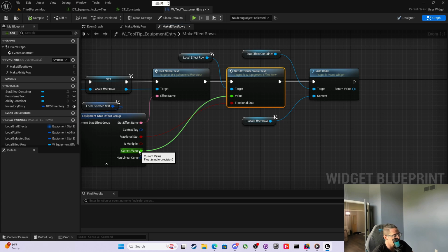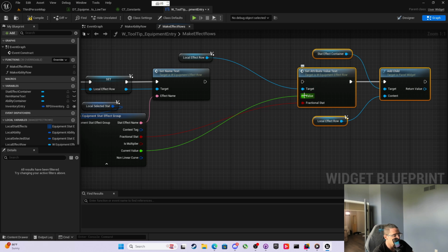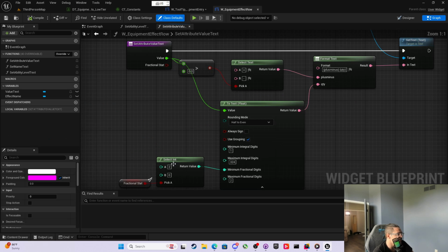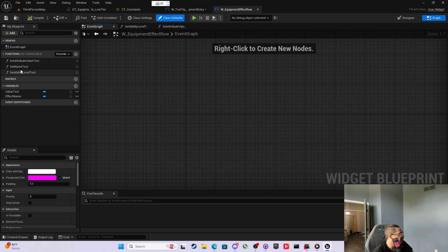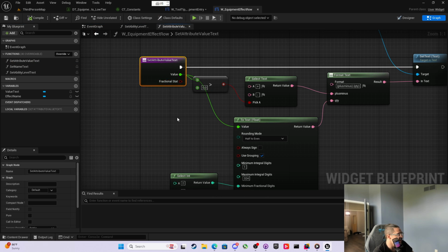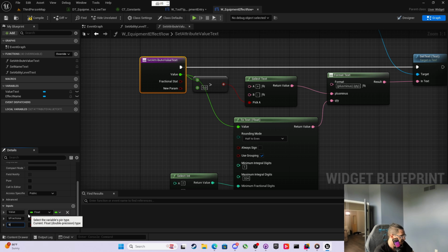The only thing is the current value is hooked up to show what it is based off of a fractional stat. So now we're going to need to beef this up. We need to seriously change this. So we want to know if it's still a fractional stat. But, oh, excuse me, we need to set attribute value text. We need to add another Boolean for the bIsMultiplier.